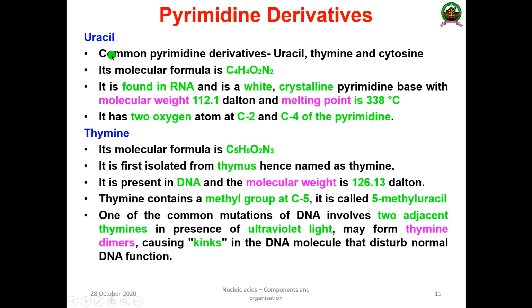The common pyrimidine derivatives are uracil, thiamine and cytosine, as you all know. In the case of uracil, the molecular formula is C4H4O2N2, and it is found in RNA.